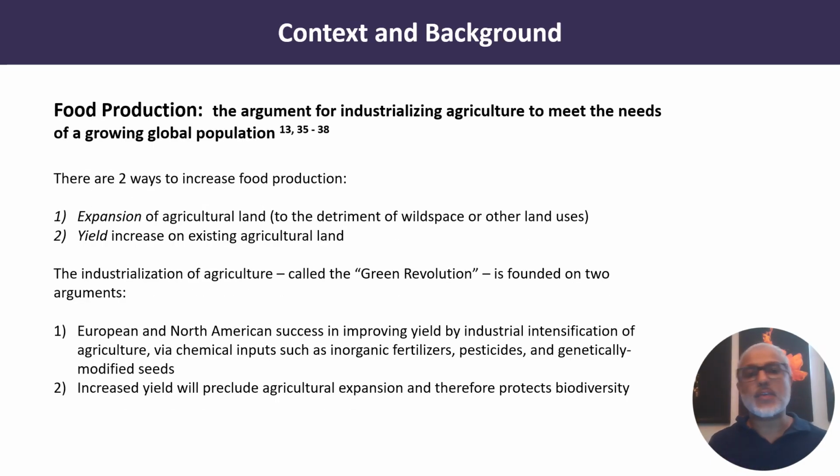There are 2 ways to increase food production. Either we expand the existing agricultural land, which is usually to the detriment of other land uses or wild spaces, or we increase the yield on existing agricultural land. The industrialization of agriculture, called a green revolution, is founded on 2 arguments. The first is European and North American success in improving yield by industrial intensification of agriculture via chemical inputs like inorganic fertilizers, pesticides, genetically modified seeds, and that increased yield will preclude agricultural expansion and therefore protect biodiversity.